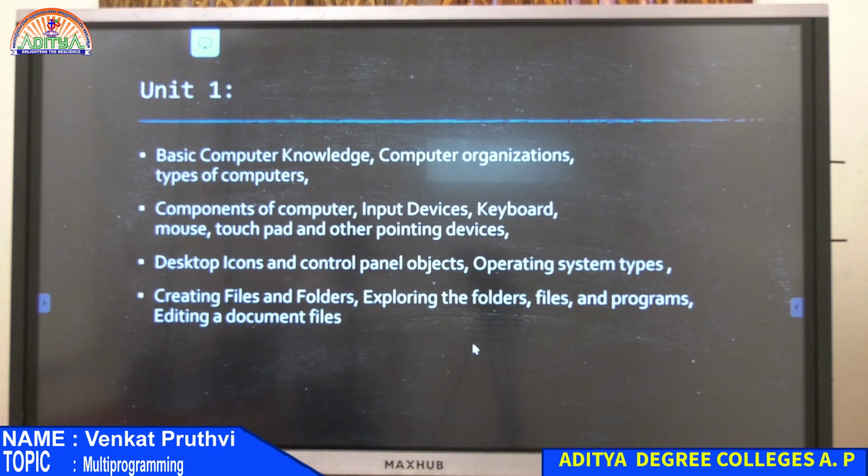Now it's time for you to understand, as I hope you have a good understanding about operating systems. So now we'll be shifting towards desktop icons and control panel objects. In the desktop icons and control panel objects, I'll show you what it is all about on the desktop itself, so that you will understand them better, and on the desktop itself I will try to explain you about desktop icons and control panel objects. After that, we will shift towards files, folders, and how do you explore files, folders, programs and all.